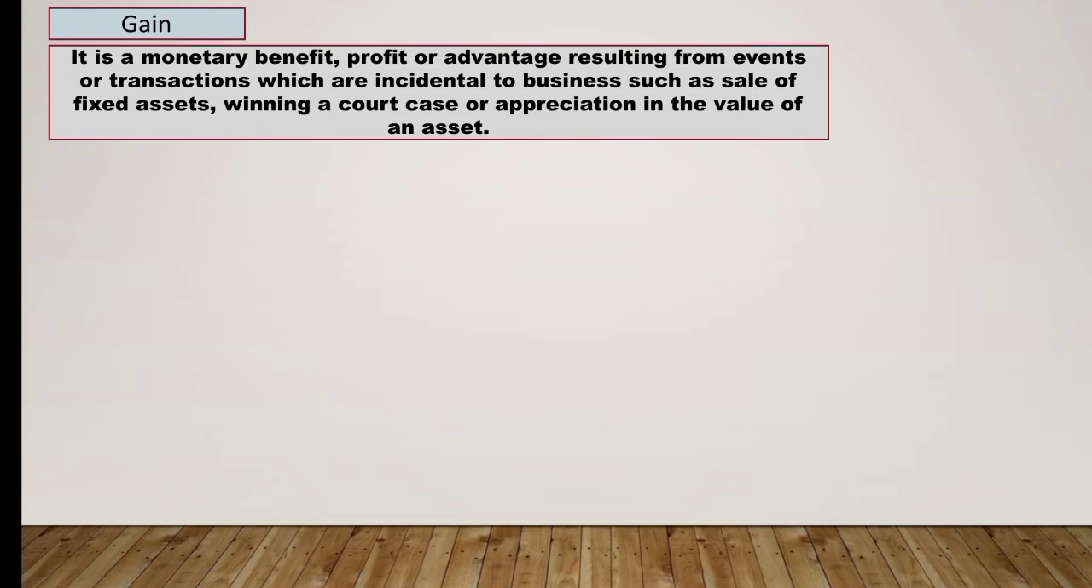Next accounting term we have gain. So gain means basically it is a monetary benefit, profit or advantage resulting from events or transaction which are incidental to business, such as sale of fixed assets, winning a court case, appreciation in the value of an asset. All these are example of gain. We can take an example also. If a building costing rupees 10 lakh is sold for rupees 12 lakh. So here 2 lakh will be considered as gain on sale of building.